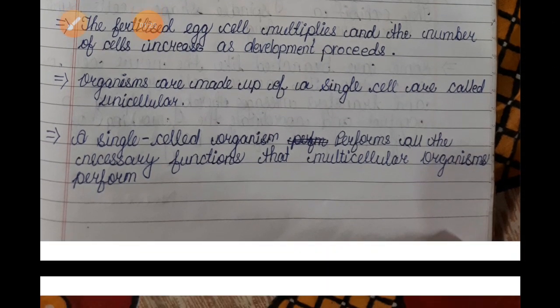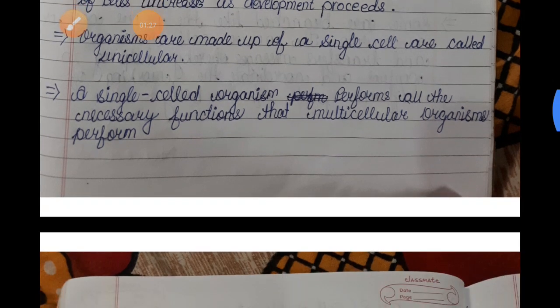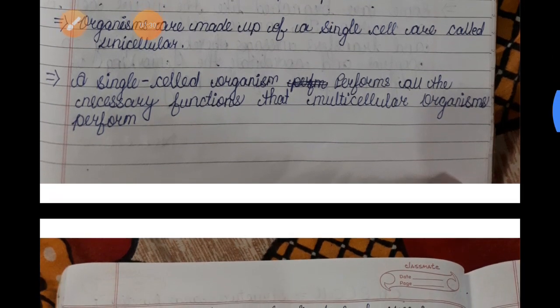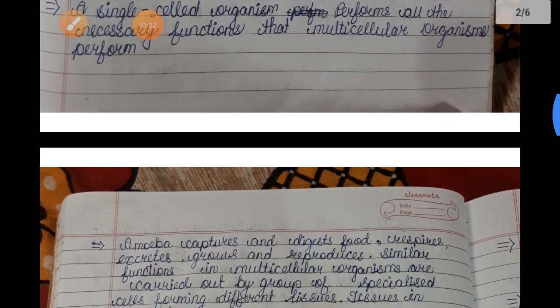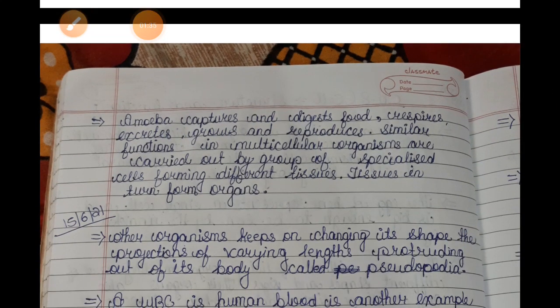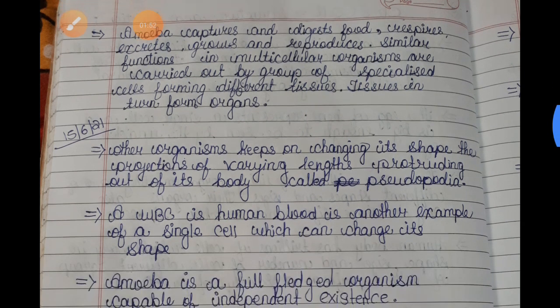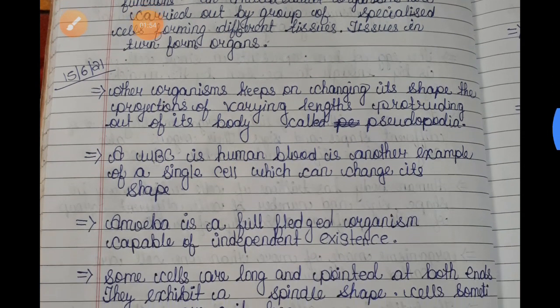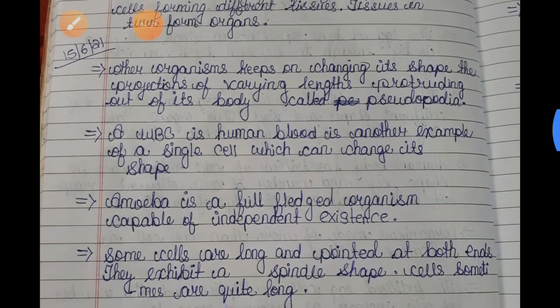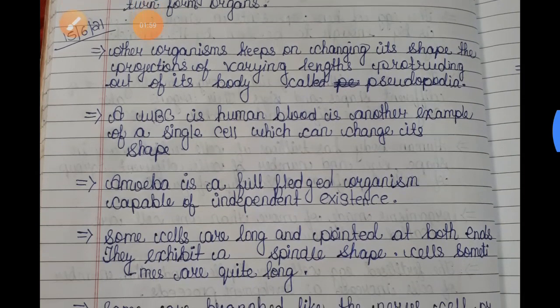Organisms made up of a single cell are called unicellular. A single-celled organism performs all the necessary functions that multicellular organisms perform. Amoeba captures and digests food, respires, excretes, grows and reproduces. Similarly, functions in multicellular organisms are carried out by groups of specialized cells forming different tissues, which in turn form organs. Amoeba keeps changing its shape, with projections of varying length protruding out of its body called pseudopodia.